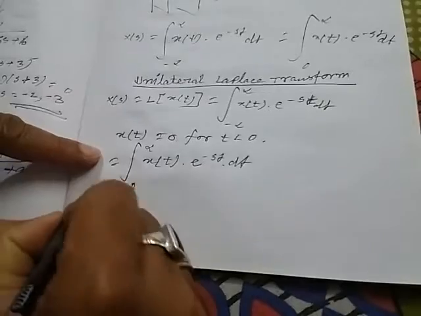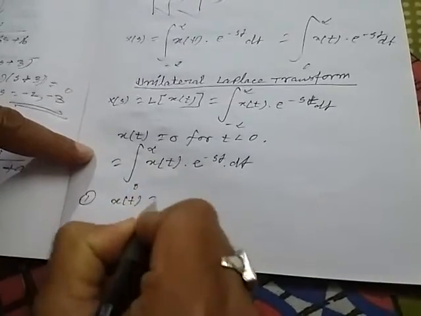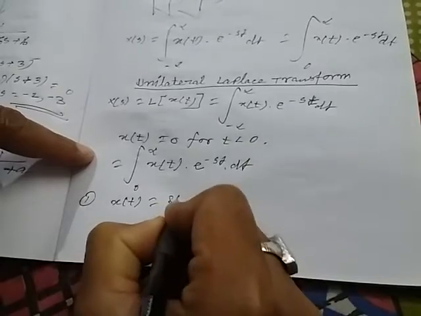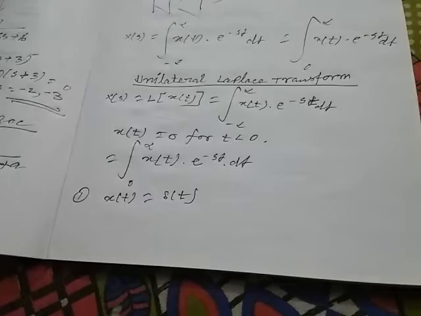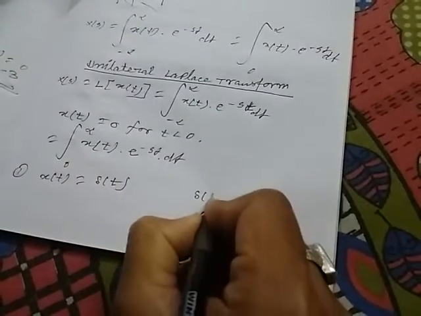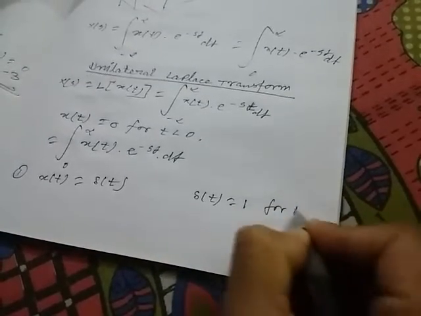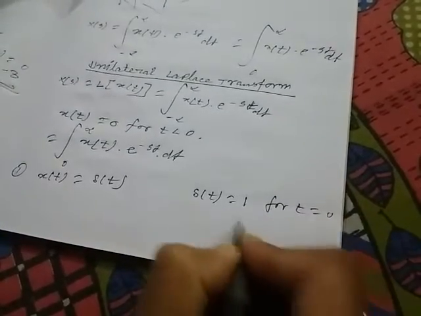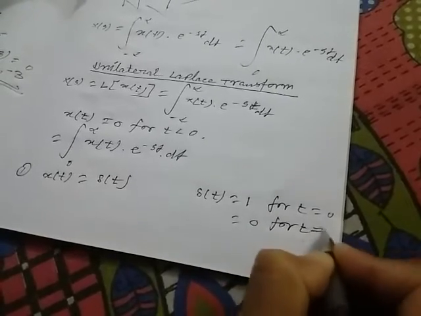Let us take an example. Suppose x(t) is equal to delta(t). What is delta? Delta is the unit impulse function. Now how is delta defined? Delta(t) equals 1 for t equal to 0, and 0 for t not equal to 0.